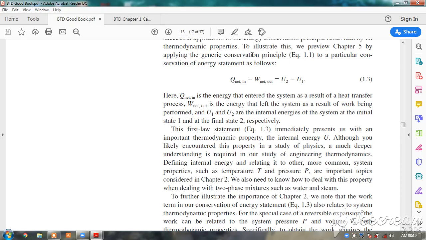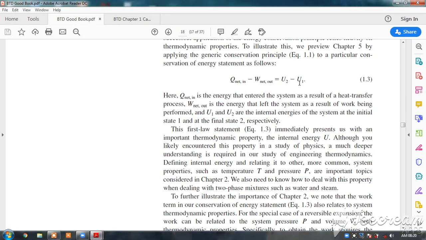Okay. Now you can see applying the law of conservation of energy: Q net in minus W net out is equal to U2 minus U1. So this relationship, heat minus work, is equal to the change in the internal energy.